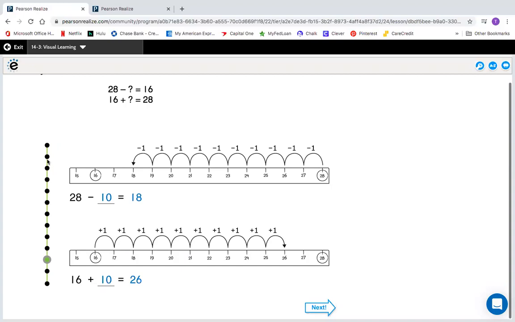So when we keep jumping forward, we can see I made 12 jumps back to get to 16. And here I went from 16 to get to 28. I made 12 jumps forward. This just shows you a different way that you can find your answer. You can always reverse your equation and use your fact family equations to find the answer as well.